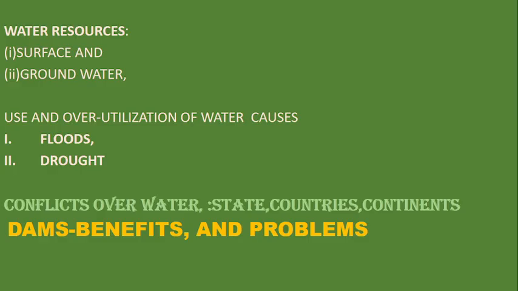So the rivers flow from India to Pakistan. So there may certainly be state conflict, country conflict.